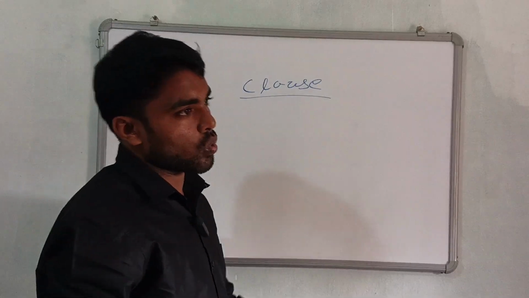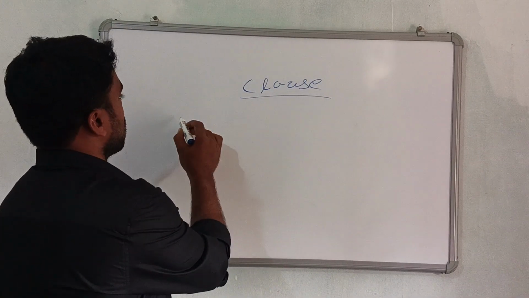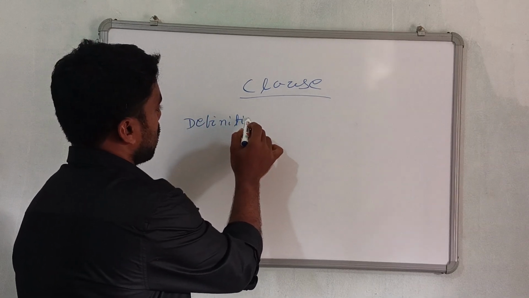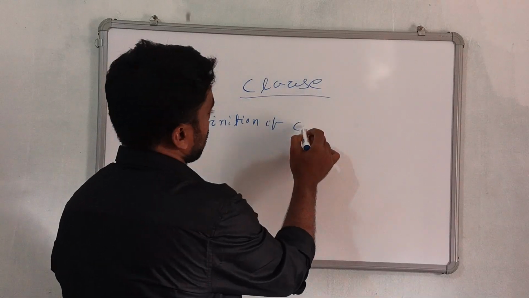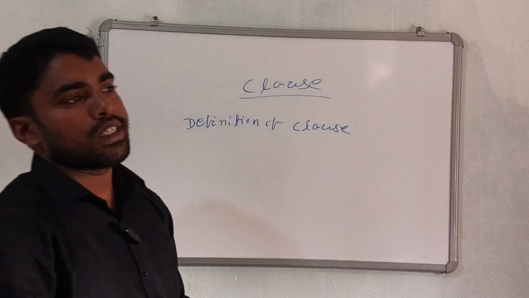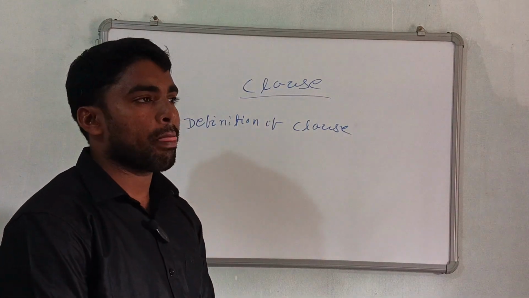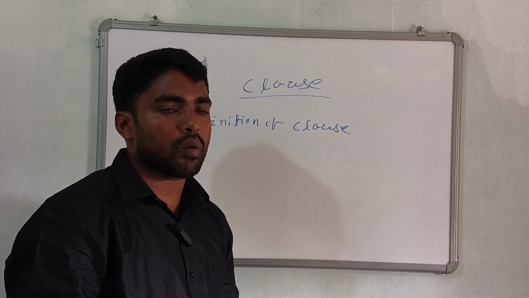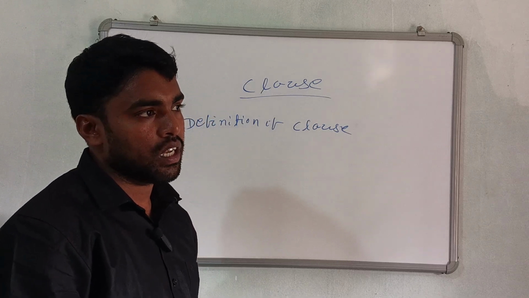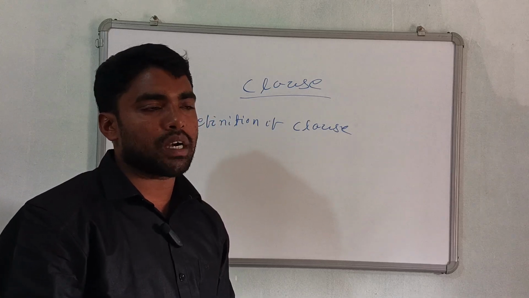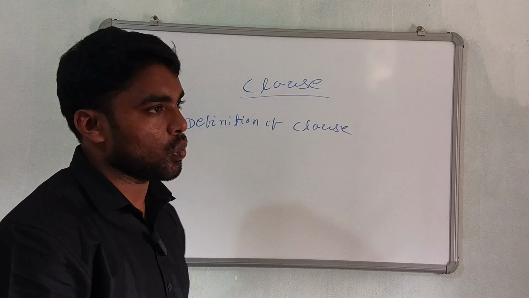What is the meaning of a clause? Definition of clause. Now, clause is a combination of words. It is a part of the sentence and contains a subject and a predicate, and it gives a complete meaning, a complete sense, is called clause.